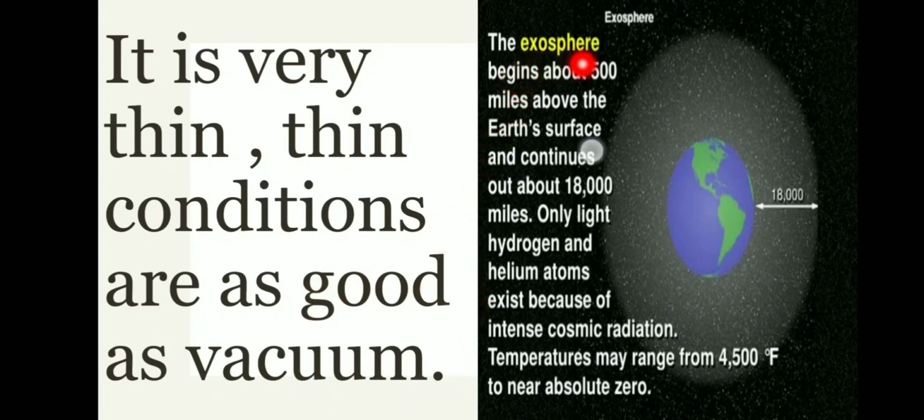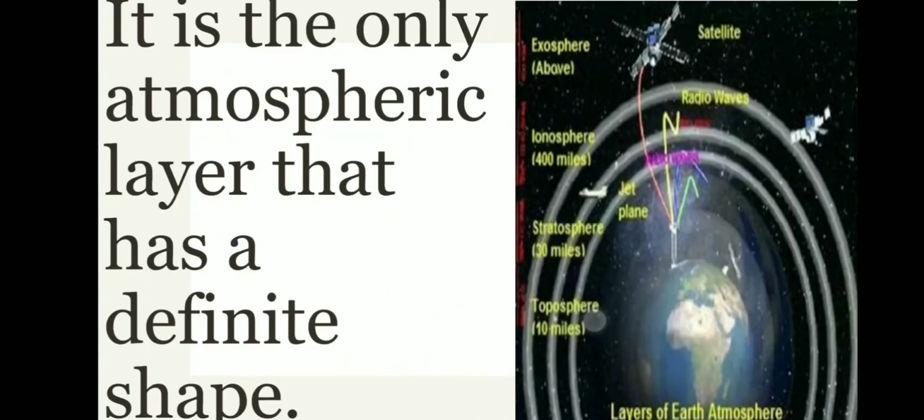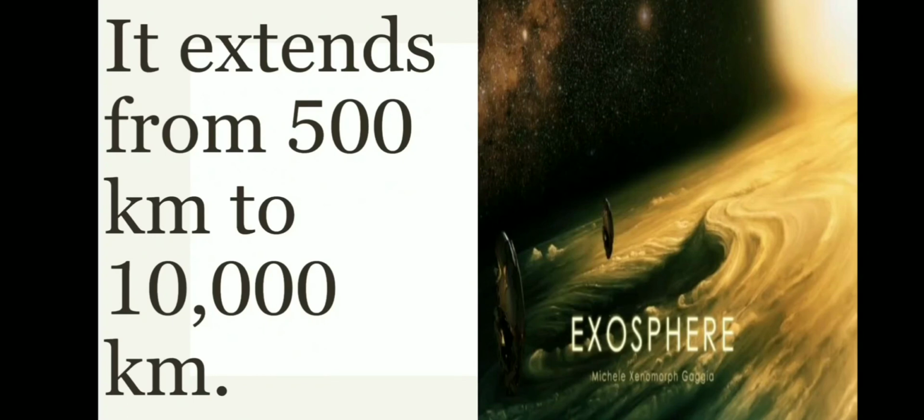The exosphere begins about 500 miles above the Earth's surface and continues out about 18,000 miles. Only light hydrogen and helium atoms exist because of intense cosmic radiation. Temperature may range from 4,500 Fahrenheit to near absolute zero. It is the only atmospheric layer that has a definite shape. It extends from 500 km to 10,000 or to 18,000 km.